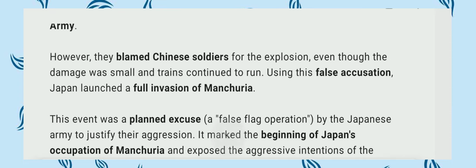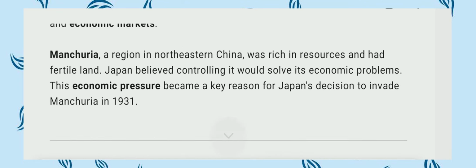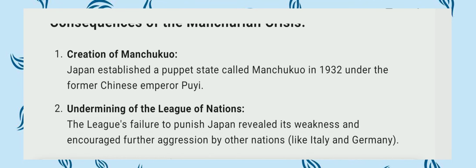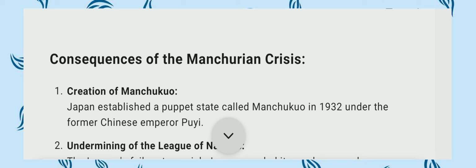Now the other part: we discuss the consequences of the Manchurian crisis. First, the creation of Manchukuo. The Japanese established a puppet state called Manchukuo in 1932 under the former Chinese Emperor Puyi. A puppet state is a provincial state controlled by Japan. When Japan captured Manchuria, it established this puppet state.